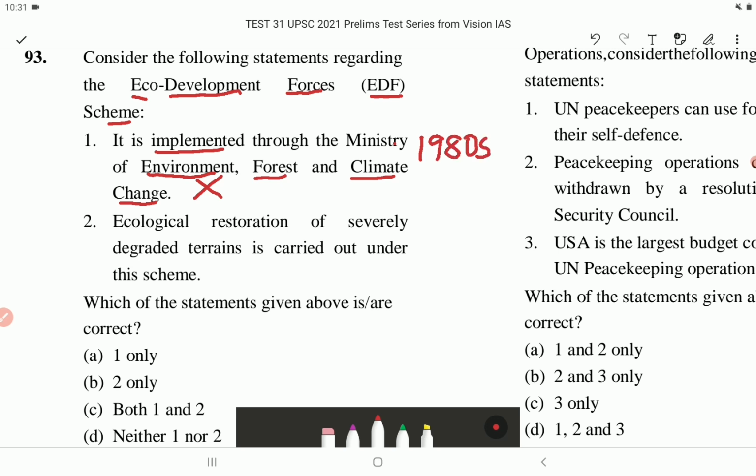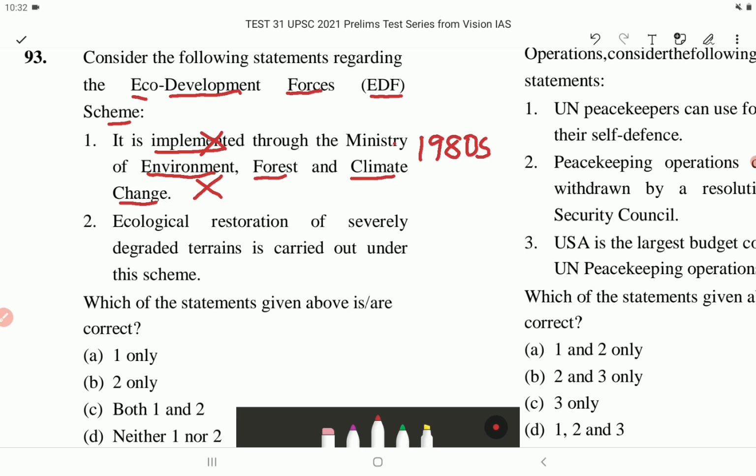It was developed in the 1980s as a scheme implemented through Ministry of Defense for ecological restoration of terrains rendered difficult either due to severe degradation or remote location or difficult law and order situation. So it is not implemented by the Ministry of Environment, Forest and Climate Change, but by the Ministry of Defense.